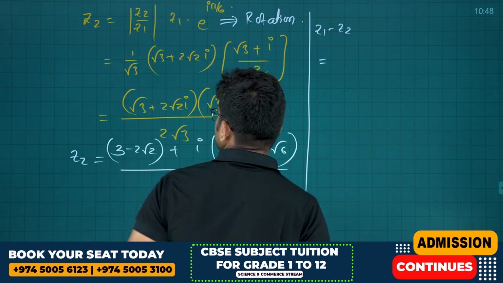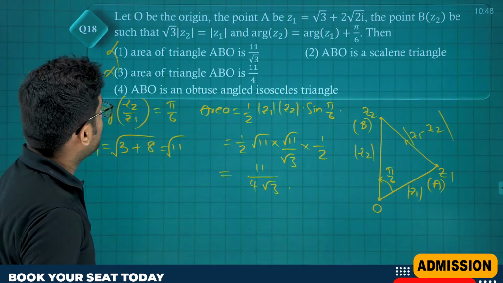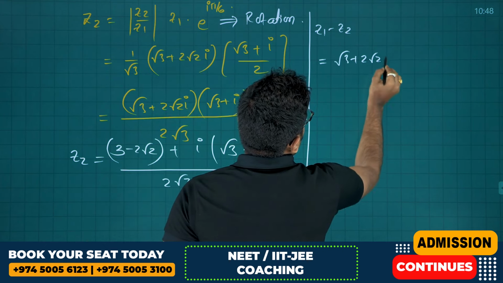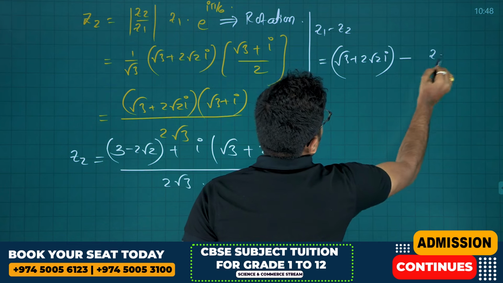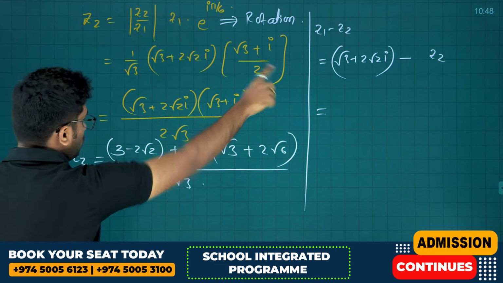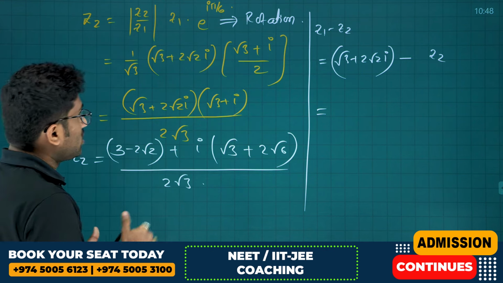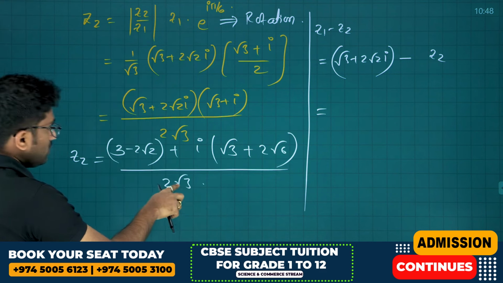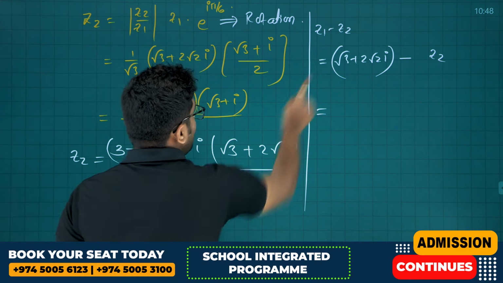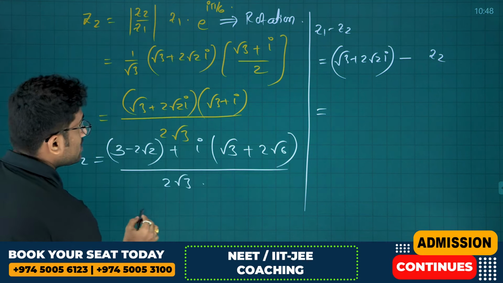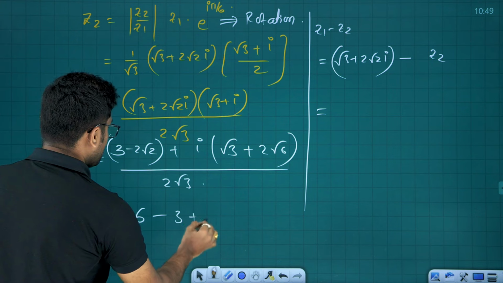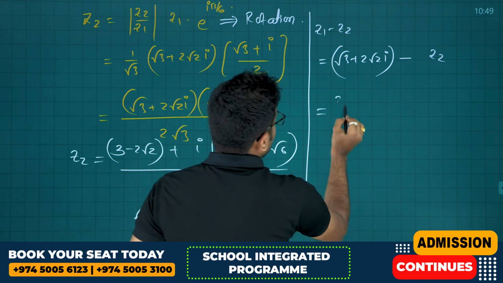We'll also find Z1 minus Z2. What is Z1? They have given it as root 3 plus 2 root 2i, minus Z2. See friends, first we will focus on the real parts. In Z2, 2 root 3 into root 3 is 6. 6 minus 3 plus 2 root 2, which is 3 plus 2 root 2.